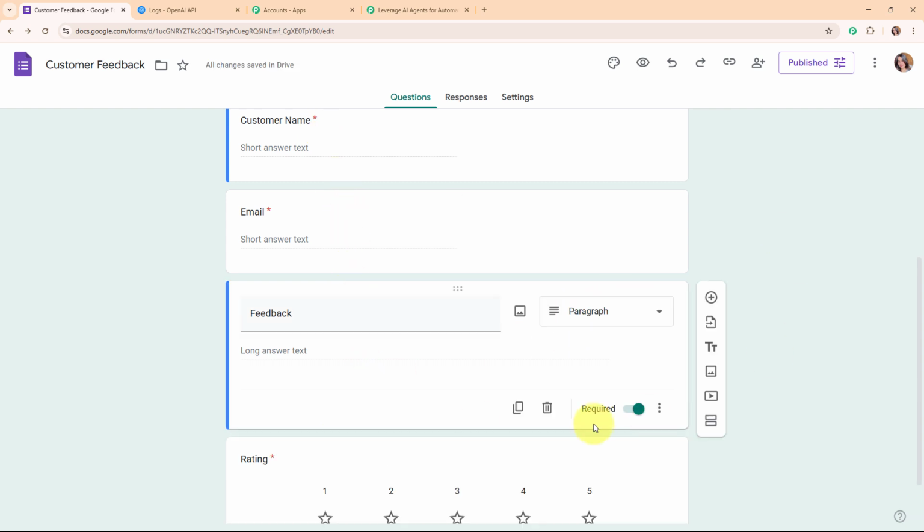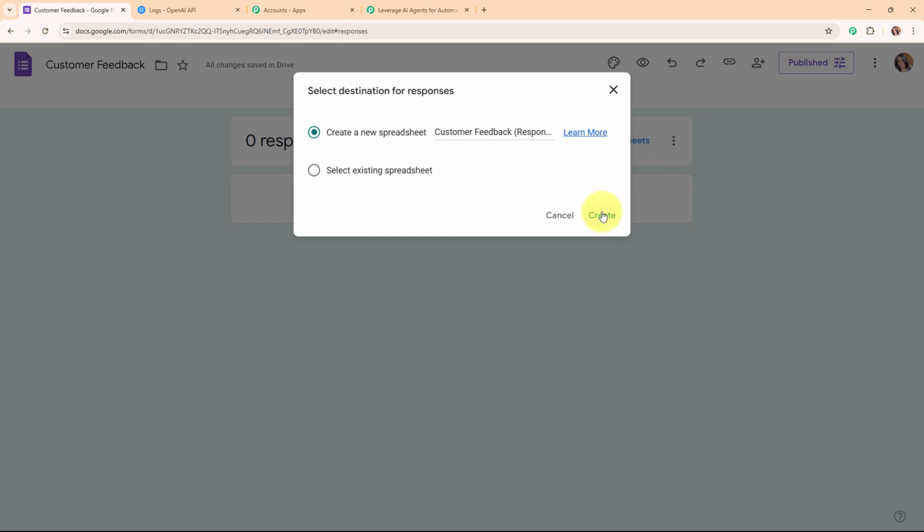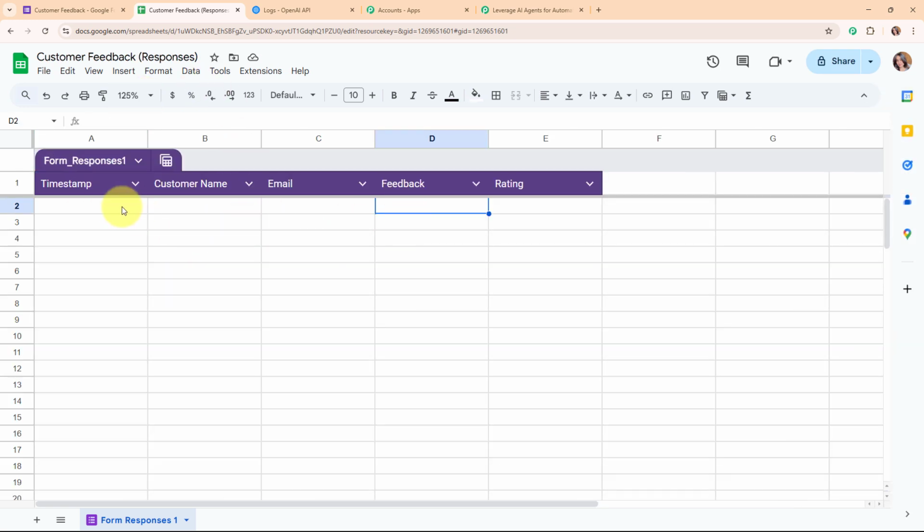Alright, so now firstly what I'm going to do is that I'm going to connect this Google Form with my Google Sheets in order to capture each of the Google Form response in my Google Sheets. So for that you need to click on this responses, and then you need to click on this link to Sheets, and then we are going to create a new spreadsheet for the same. So by creating a new spreadsheet, we are going to create a new Google Sheet for this Google Form, and here you can see we have successfully received a sheet over here for that Google Form with the name customer feedback responses. Alright, so now here we have successfully connected our Google Forms with Google Sheets.